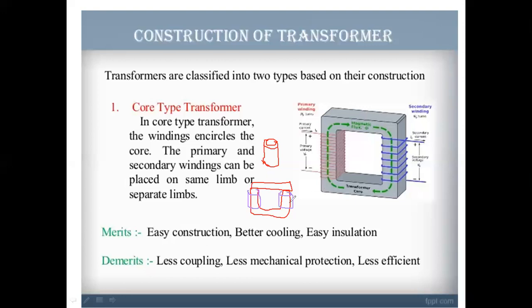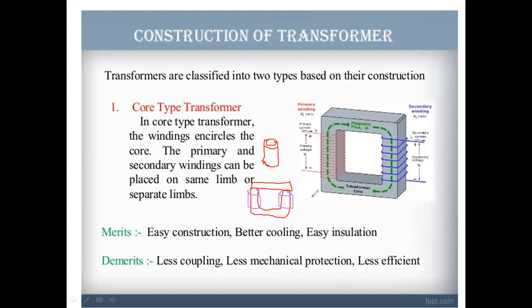So sir, वाइंडिंग कैसे करते हैं ऐसा नहीं पूछने का. First they will make a U shape core, laminate it, then two separate windings, primary winding and secondary winding separately they will do. प्राइमरी वाइंडिंग प्राइमरी लिंब को लगा देते and सेकेंडरी वाइंडिंग सेकेंडरी लिंब को लगा देते. Next I shape they will fix on this U shape here. So this will give the core type transformer completely.